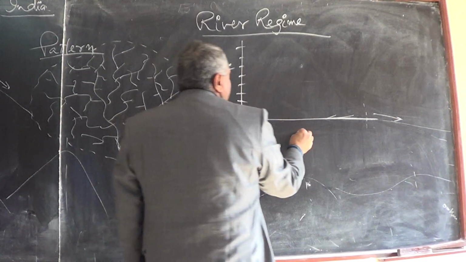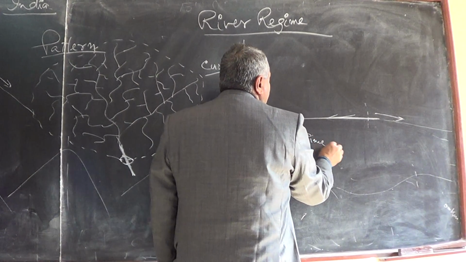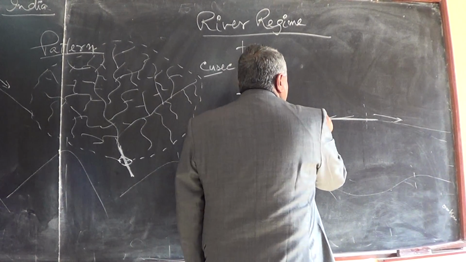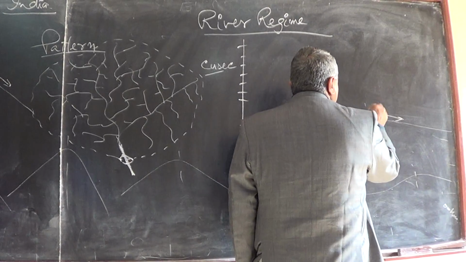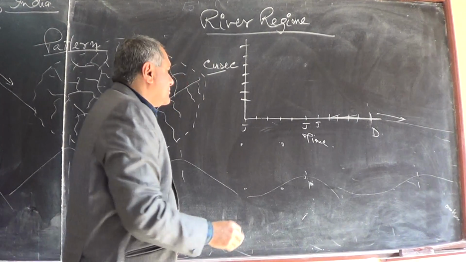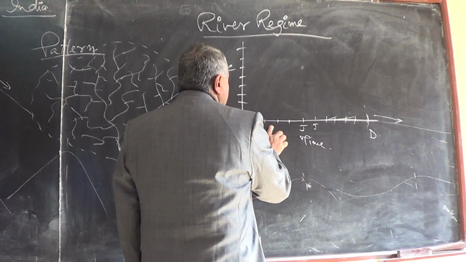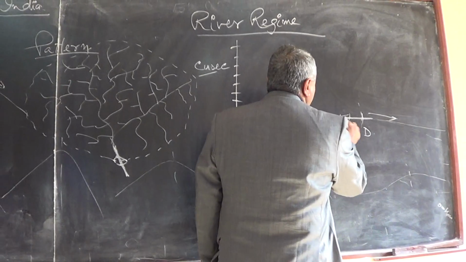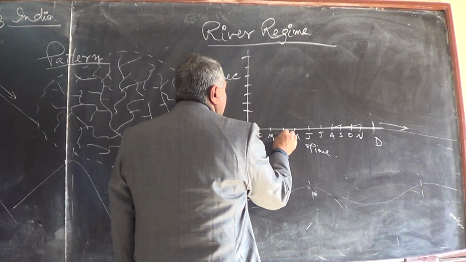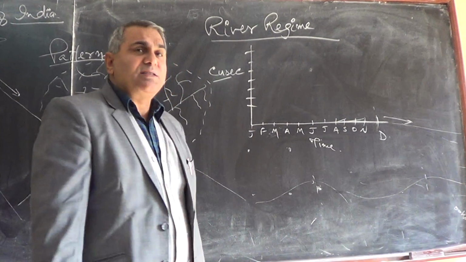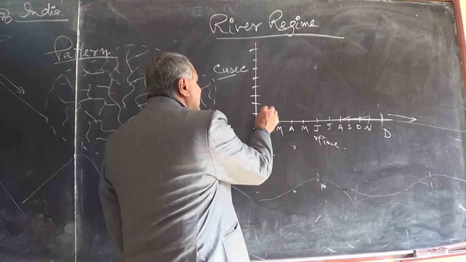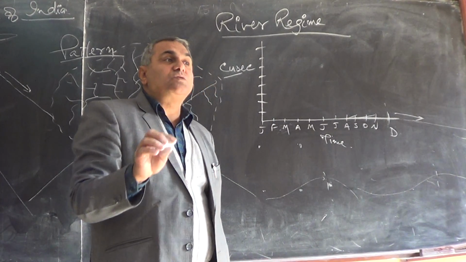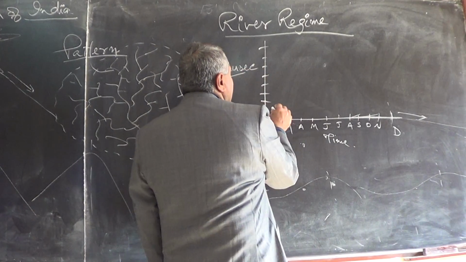It is the cusec of water. This is the time. Time is all the 12 months from January, February, March, April, May, June, July, August, September, October, November, December. Up to December. These are the different months. Like say Ganga river at Haridwar or Ganga river at Kanpur, how much water is discharged. So this is measured in cusec.